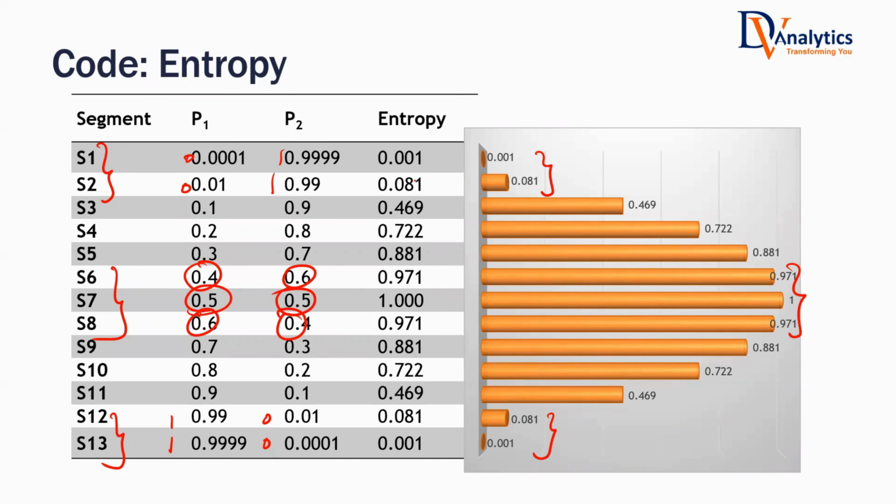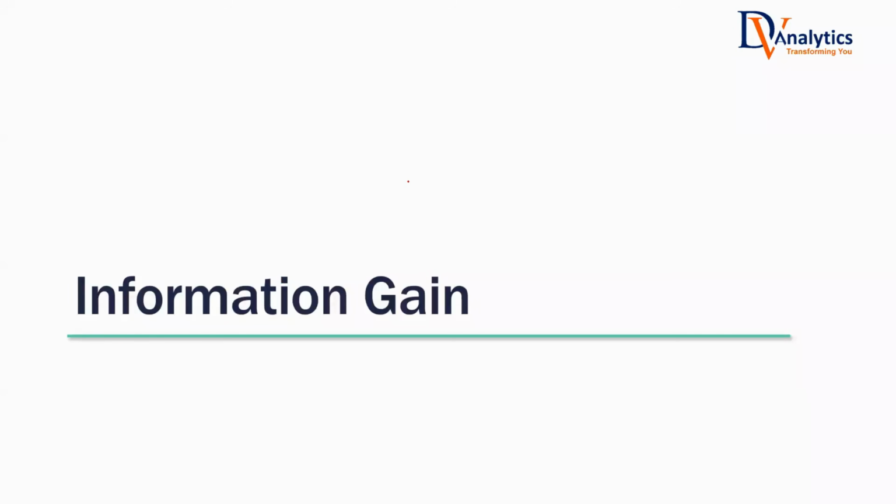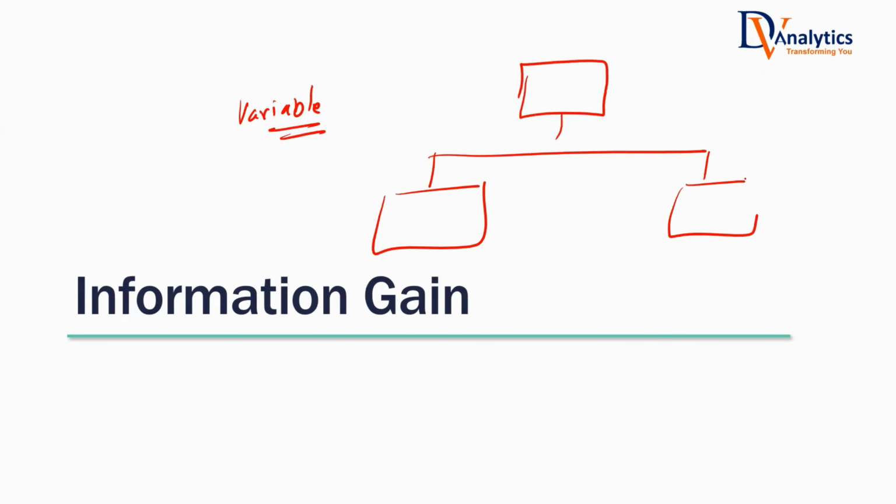Now comes the actual final formula, which is information gain. Information gain is calculated for a variable. For example, if you want to divide this set based on the x3 variable, information gain is entropy before splitting minus average entropy after splitting.